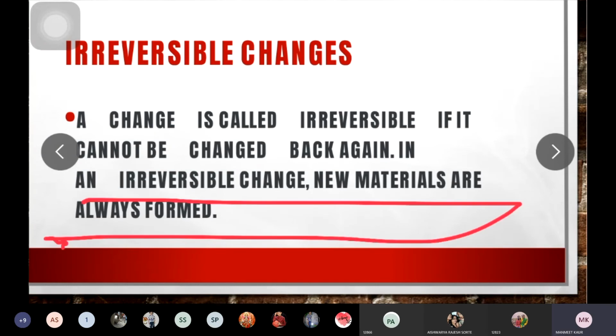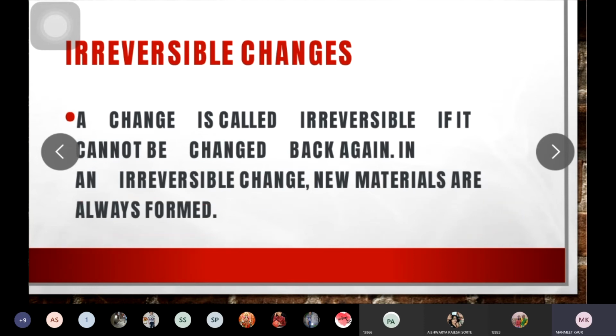The basic difference between reversible and irreversible change is that in reversible change, no new materials are formed, but in irreversible changes, new materials are always formed.